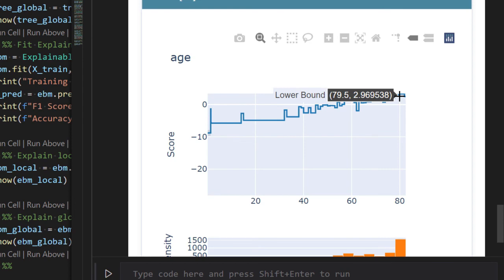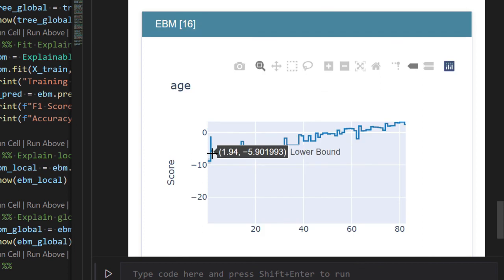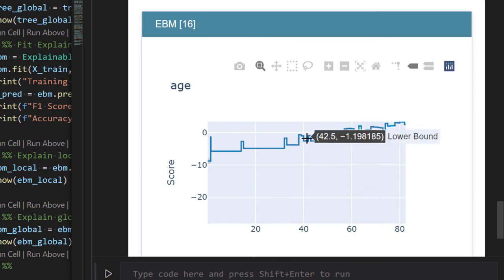Here the weight is positive, and as I decrease the value of age, you can see the weight has become negative. It means as the age of the person increases, the chances of getting stroke also increases. So age has a positive correlation with stroke. As we increase the value of age, the weight for that particular attribute increases and it will push the output towards stroke. But if a person has a low value of age, then the weight will be negative and it will push the output towards no stroke.